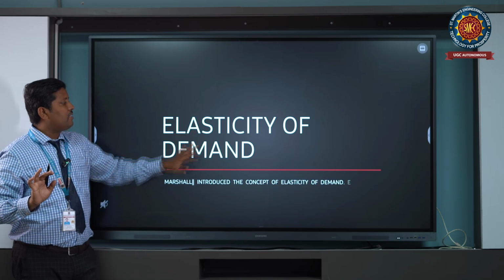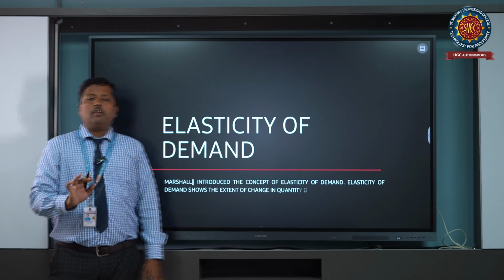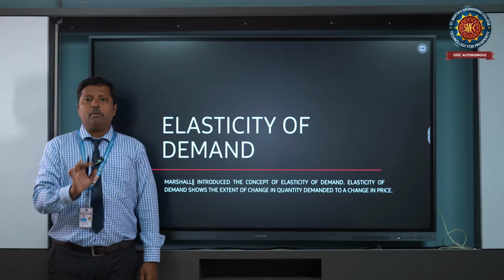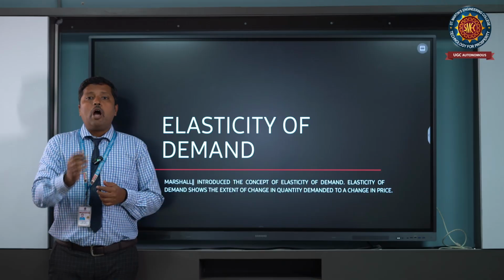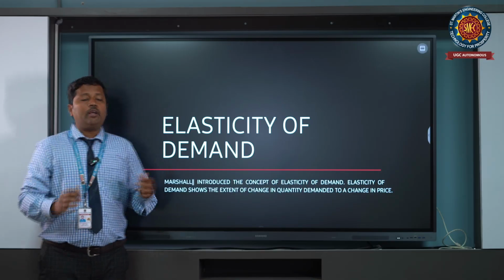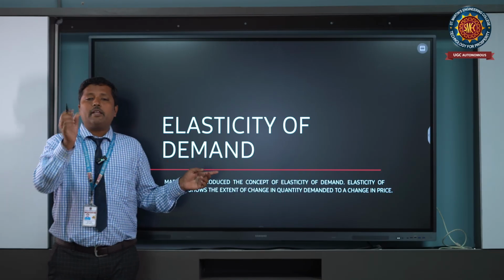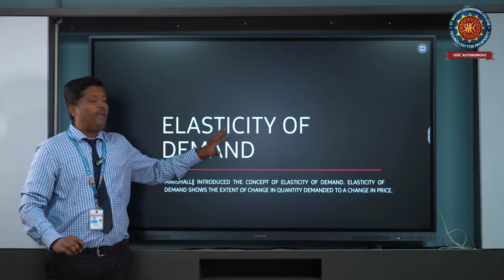Next, elasticity of demand. Elasticity is nothing but measuring how much change has happened towards the price as well as the quantity demanded.